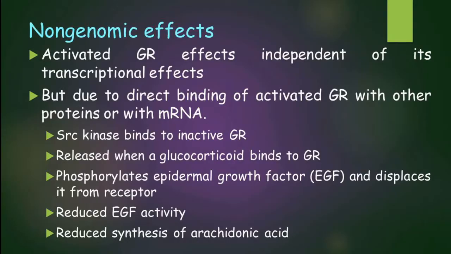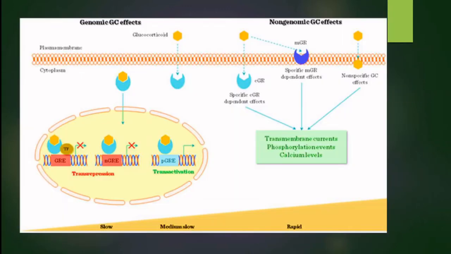So the non-genomic effects are actually independent of the glucocorticoid receptor and its transcriptional effects, but due to the direct binding of activated glucocorticoid receptor with other proteins or with the mRNA. For example, the SRC kinase binds to inactive GR and it is released when a glucocorticoid binds to the GR. So, this phosphorylates epidermal growth factor and displaces it from the receptor, and as a result there is reduced EGF activity and reduced synthesis of arachidonic acid. So, this is the comparison.